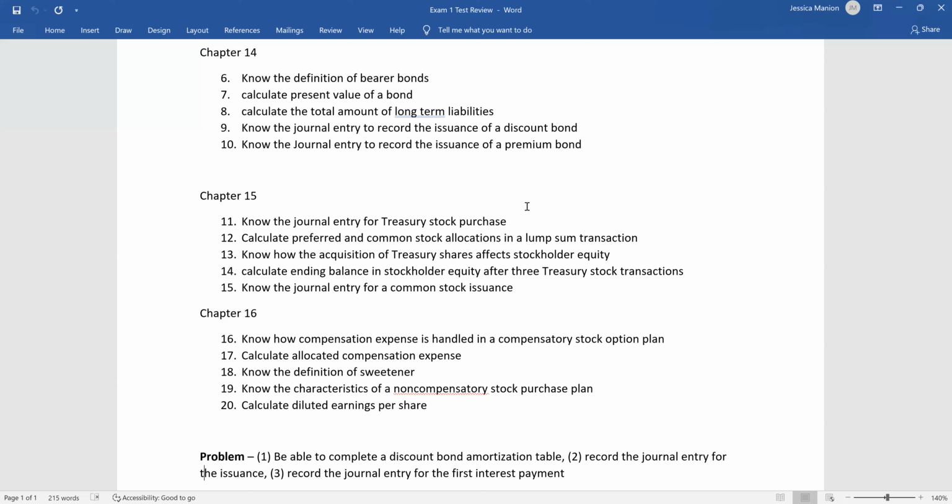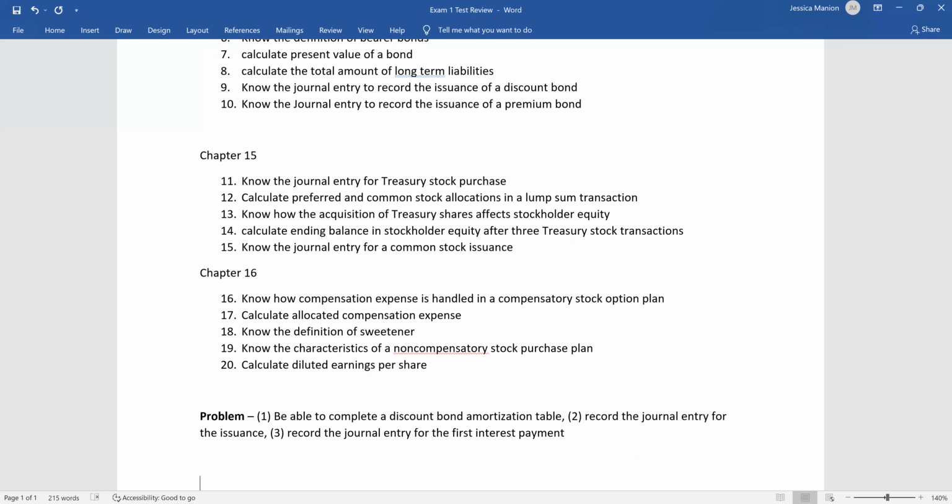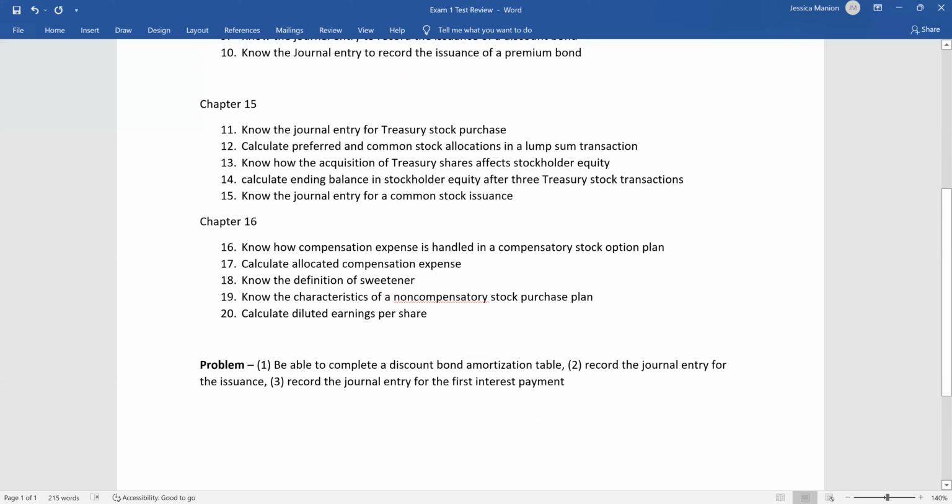The problem on the exam is a discount bond amortization table. And so we did a few of these together in class.